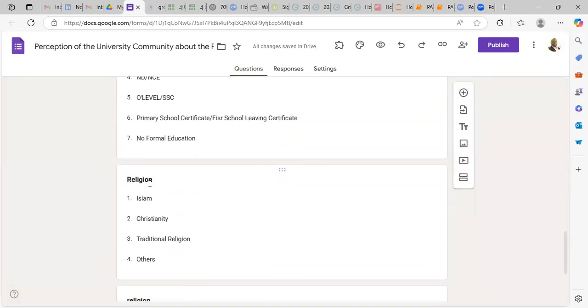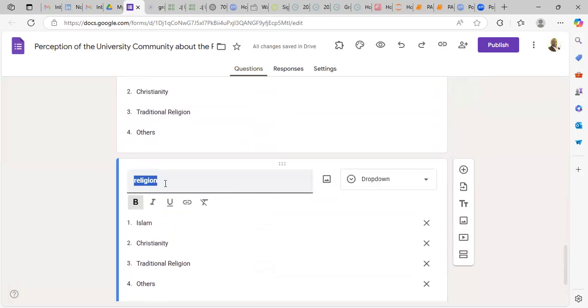You know, we have religion here. So you can go back to this place and begin to ask questions. You can say your questions now. So do you know the question? You can say, do you know about the production? So you want to know.